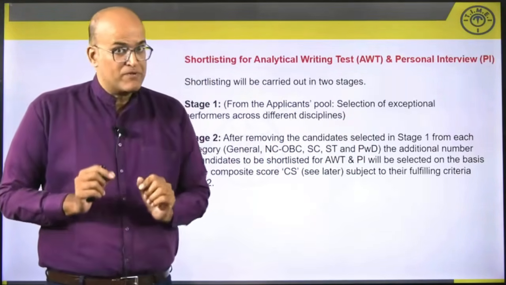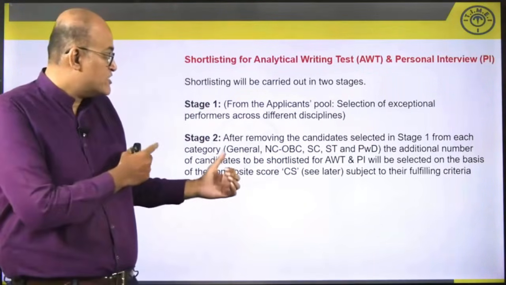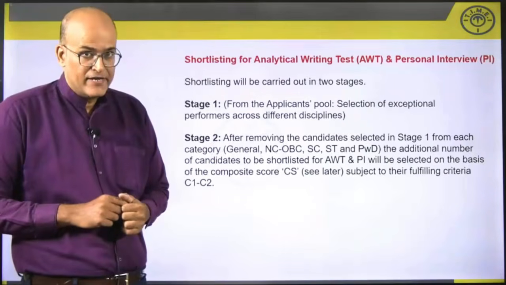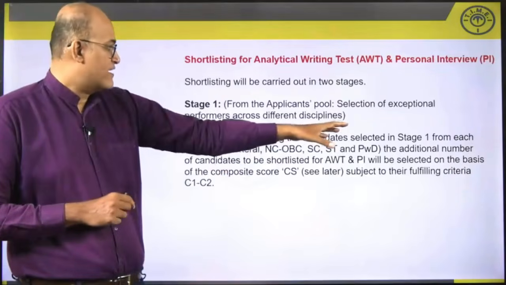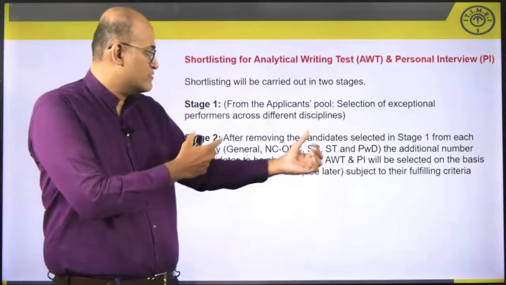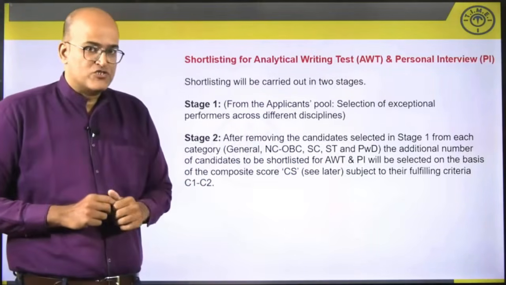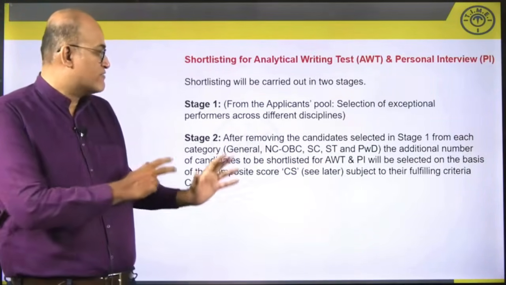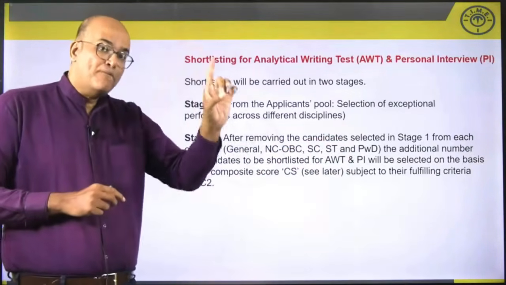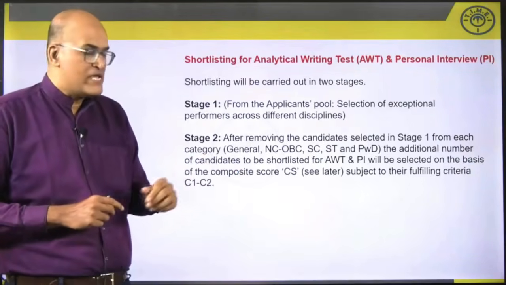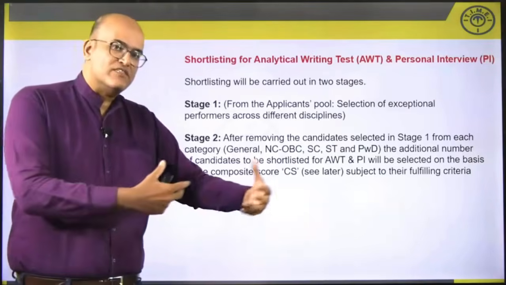But then they don't stop with that. They don't stop by just taking the cream of those applicants. Then some additional people are also shortlisted. Now when this additional shortlisting is happening, they take into account, of course, general, NC, OBC, SC, ST and differently abled across those reservation categories. An additional number of candidates will be shortlisted and they will be selected on the basis of composite score. Now what do I mean by composite score? I'm going to share the meaning of composite score in the next slide.